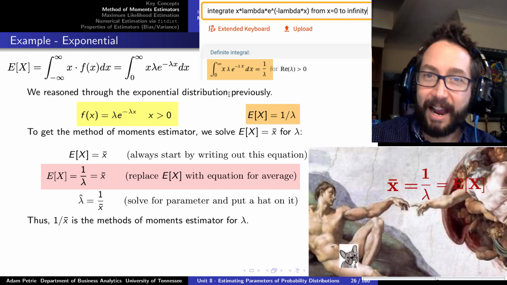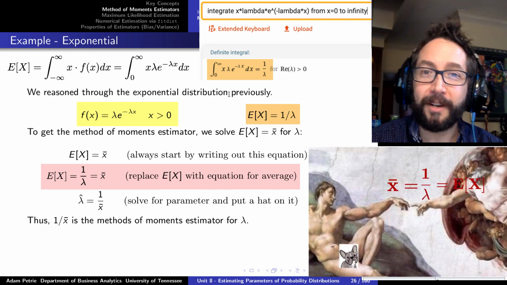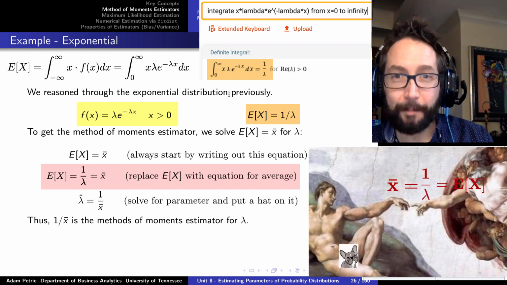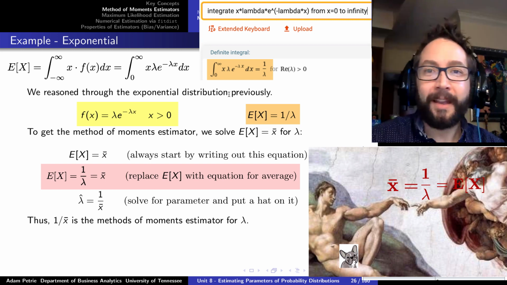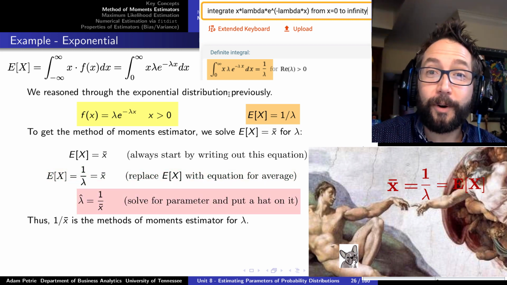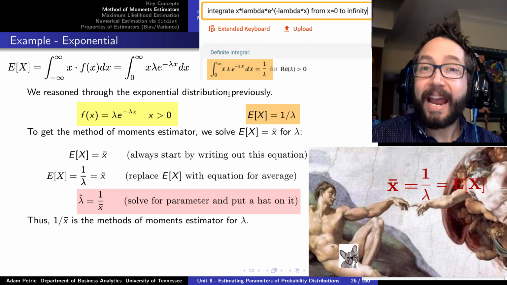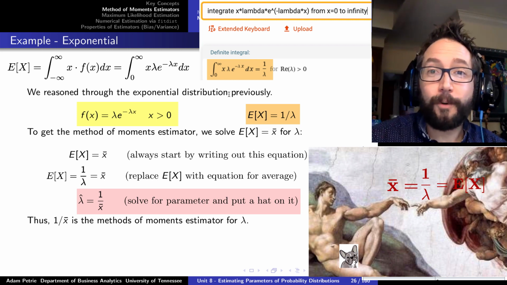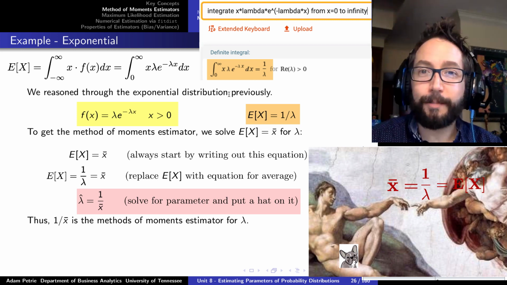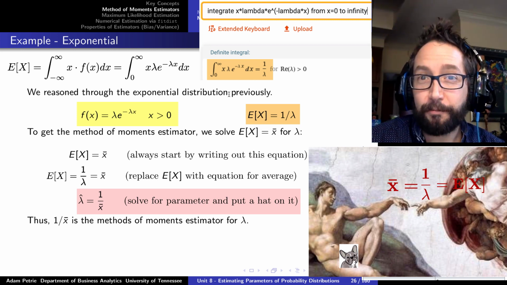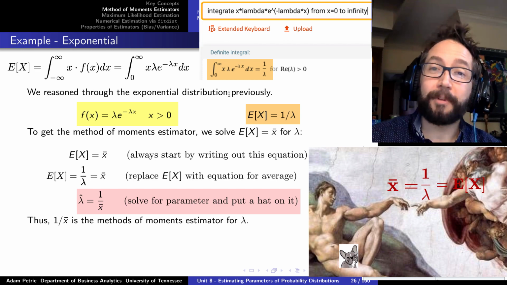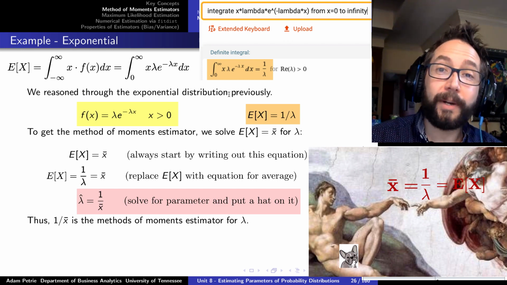I'm setting the average of the probability distribution equal to the average of my sample values when I go collect them. And then I just solve that equation for lambda in this case. After a little bit of math, I find that lambda hat, my best guess for what lambda might be using this method of moments estimator, is just the reciprocal of the sample average, whatever that turns out to be when I go and collect data.